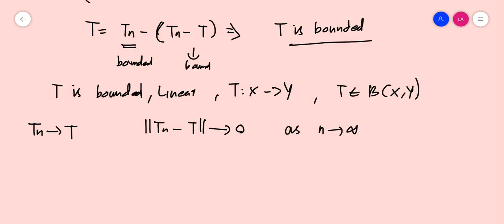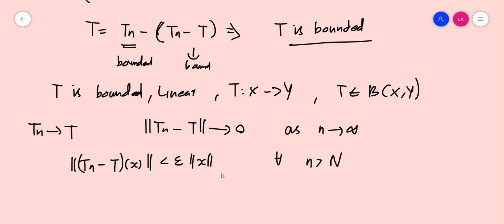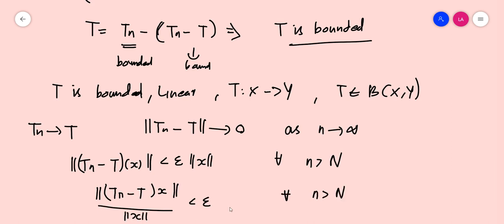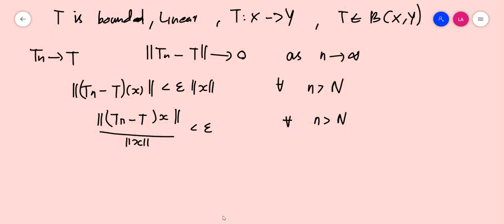We have established that norm of Tn minus T of x should be less than epsilon times norm x for all n greater than some capital N. So if you move this norm x onto the left hand side, norm of Tn minus T of x by norm x should be less than epsilon for all n greater than capital N. Now if this value is less than epsilon, then its supremum is also less than epsilon.